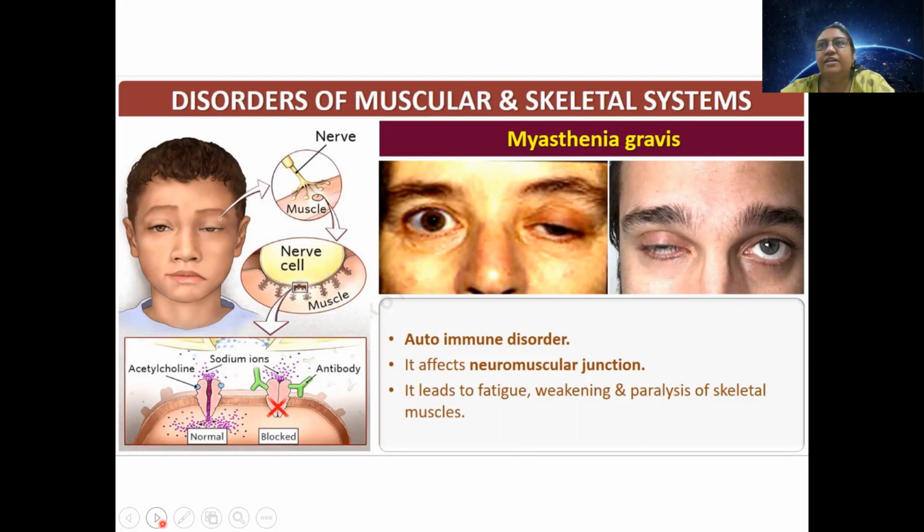It is a genetic disorder. A person inherits that. For example, there is a disorder called rheumatoid arthritis. I told you, itis means inflammation. किसी भी प्रकार की allergy, we call it itis. Arthritis means what it can be. Arthros means what? Joints. Very good. So arthritis means joint pain.